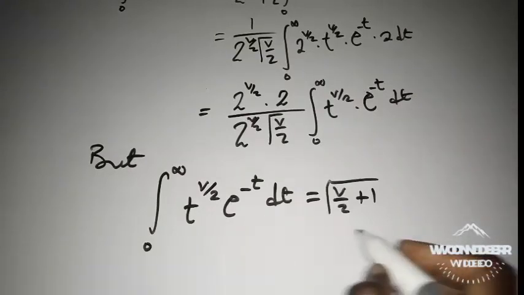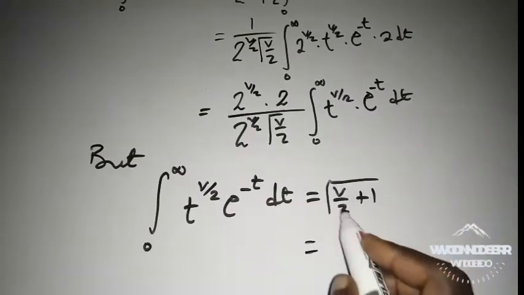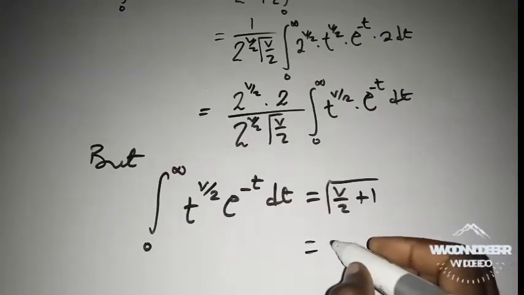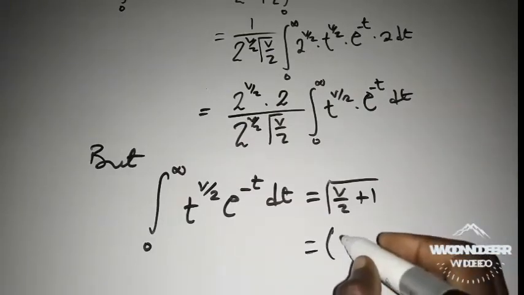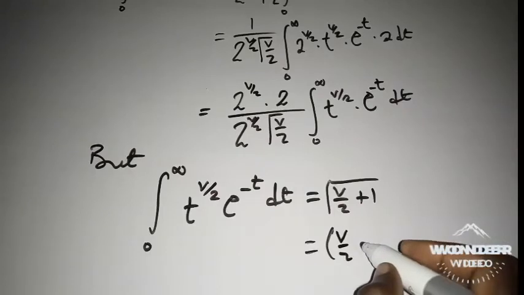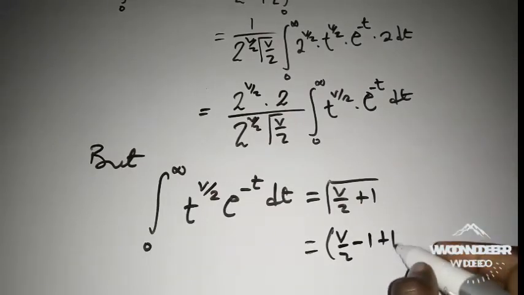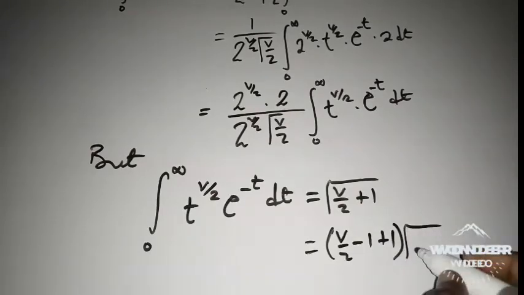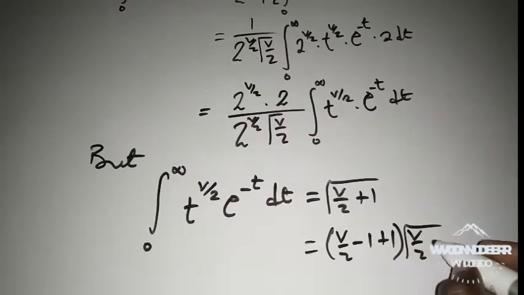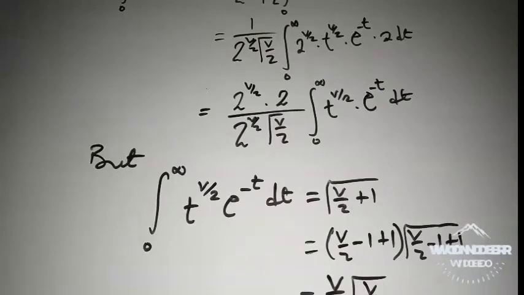Therefore, gamma of v over 2 plus 1 can be simplified as (v over 2 minus 1 plus 1) gamma of (v over 2 minus 1 plus 1), which is the same thing as v over 2 gamma of v over 2.